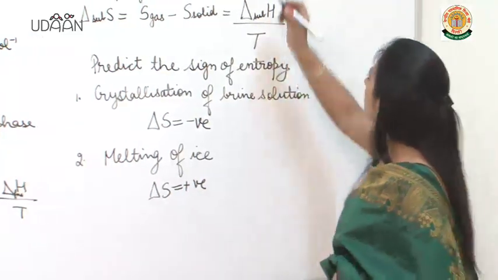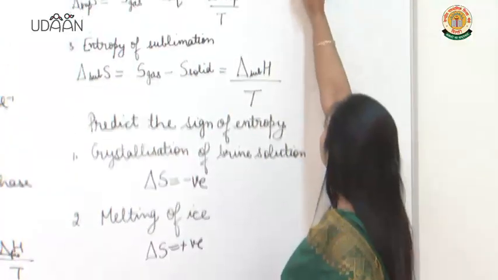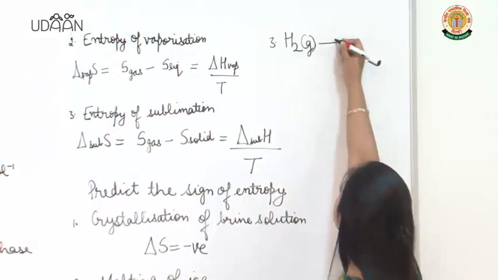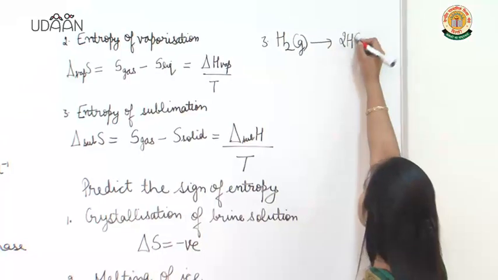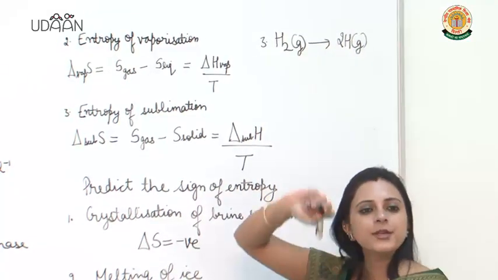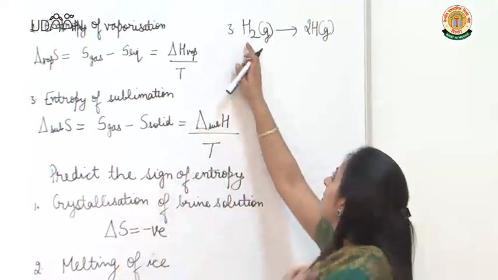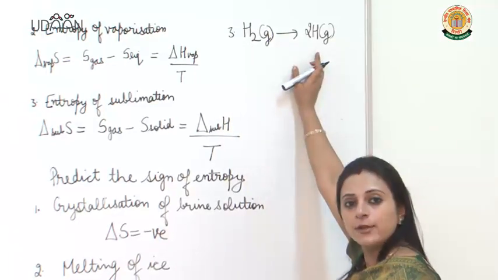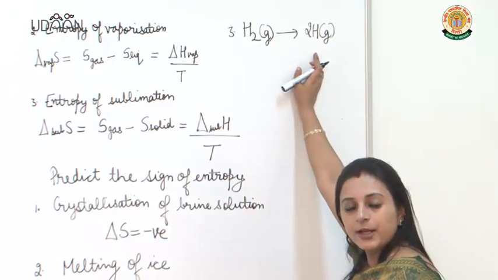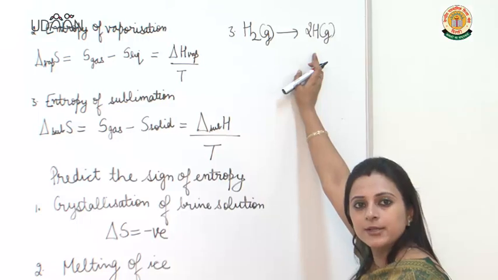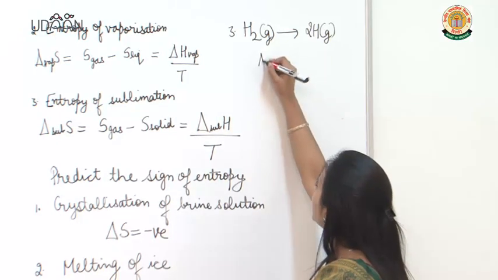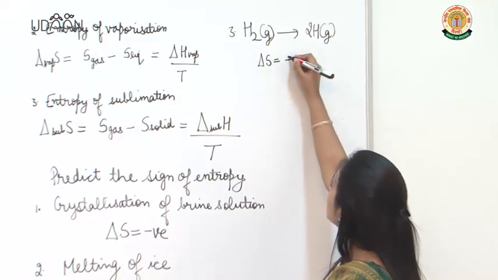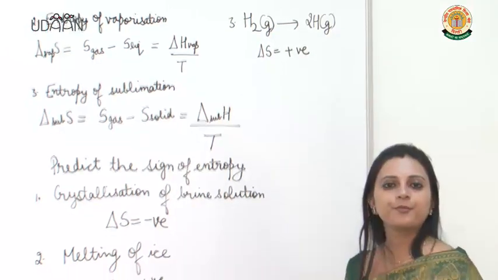Now, suppose I have to predict for H2 gas being converted to 2H gas. Now, what is happening here? 1 mole of gas is getting converted to 2 moles of gas, indicating that entropy of the system has increased. That means delta S here is positive.